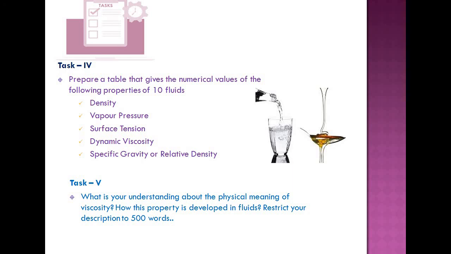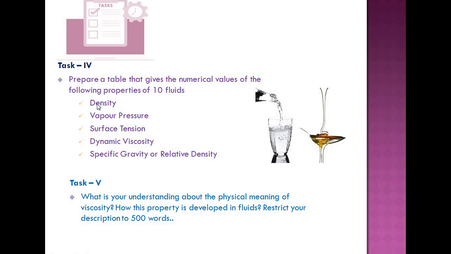So you have a small task for better understanding. We have discussed the properties of mass density, weight density, specific gravity or relative density, specific volume, specific mass, vapor pressure, saturation vapor pressure, and more elaborately the dynamic viscosity with respect to Newton's law of viscosity. It is also known as fluid friction. We have seen the effect of fluid friction, how the stress is developed, and we have classified fluids as Newtonian and non-Newtonian. With this background, let us do a task.